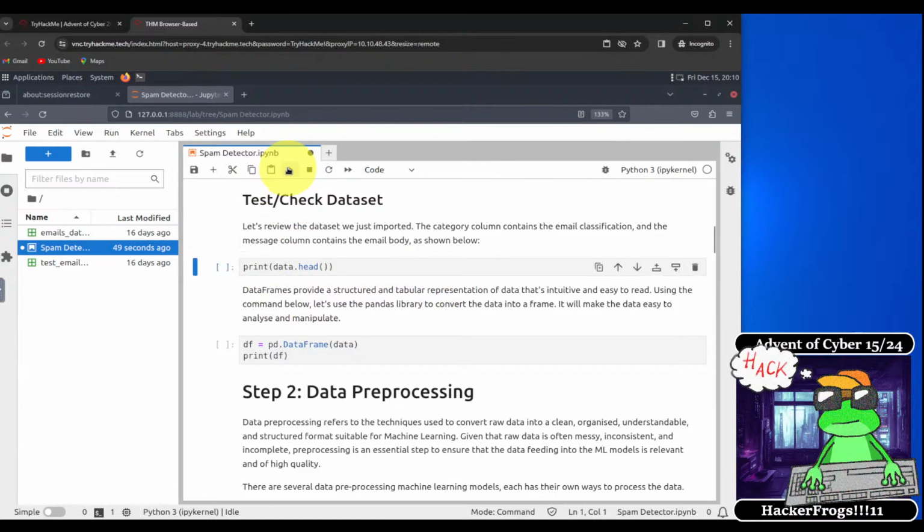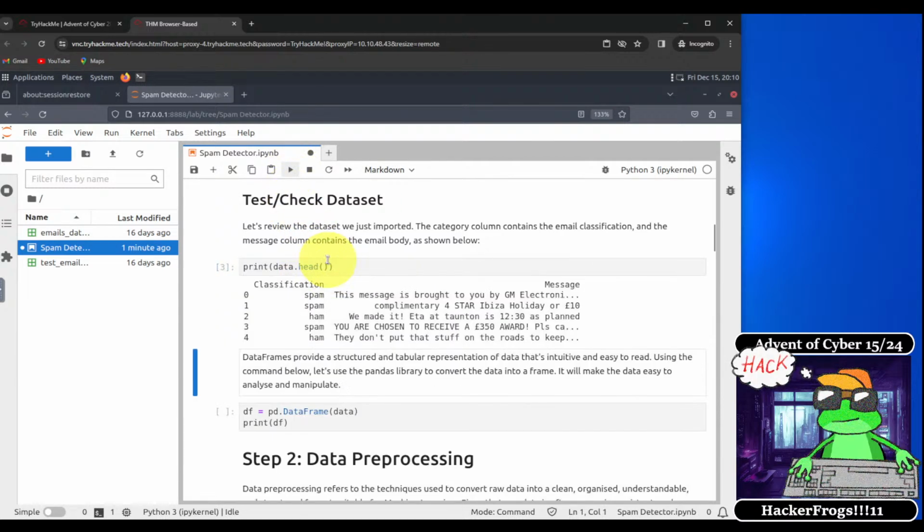Okay, so if we print the data variable and just, I guess, just the head, which is just the first beginning portion of it, we get this right here. So we see that there's an ID number and there's a classification, whether this is a spam email or a ham email, and then the content, the body of the message.